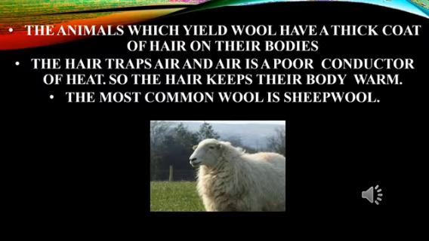Now let's talk about the different animals which yield wool. Usually these animals have a thick coat of hair on their body so that it protects them from the cold. So what do you think happens because of the presence of this thick coat of hair on their body? This hair traps air, and air is a poor conductor of heat. Now since air is a very poor conductor of heat, what happens?